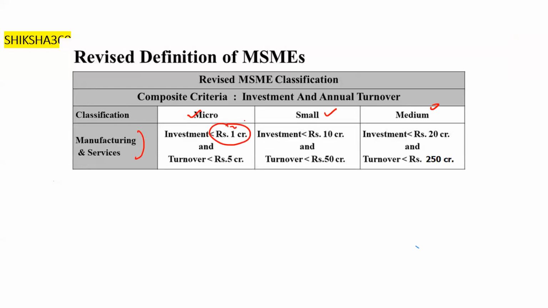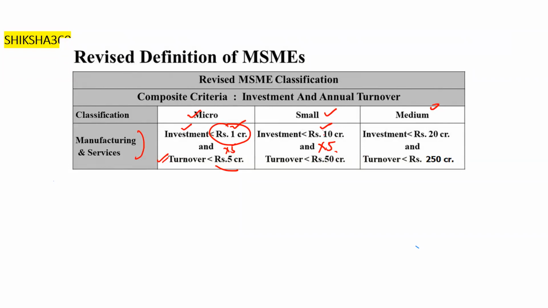For micro, investment is less than 1 crore, and turnover is up to 5 crore. Small is investment up to 10 crore and turnover is 50 crore. Basically, to get the turnover, we have to multiply the investment by 5. Investment is 10 crore, turnover is 50 crore.